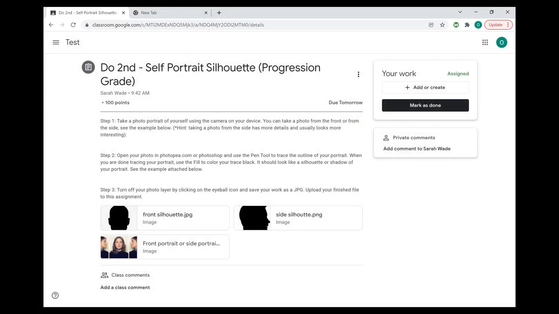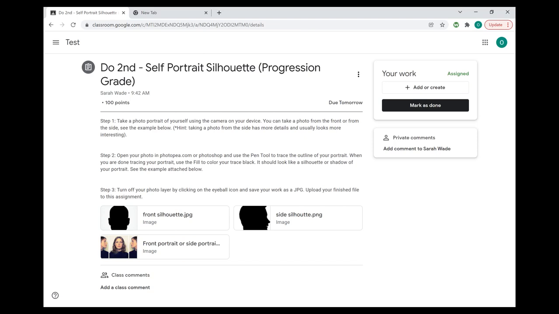So where it says step 2, it says open your photo in photop.com or Photoshop. We are going to be using photop.com since we are doing remote learning this week and most of you guys don't have access to the Photoshop program. So you're going to be using photop.com to use the pen tool to trace the outline of your portrait. So you're using that pen tool that we practiced with last week when we made the Batman logo, and you're going to be tracing the photograph that you're taking of yourself.